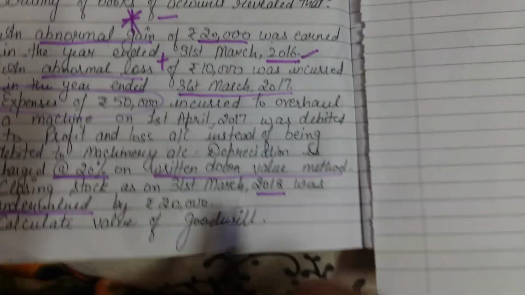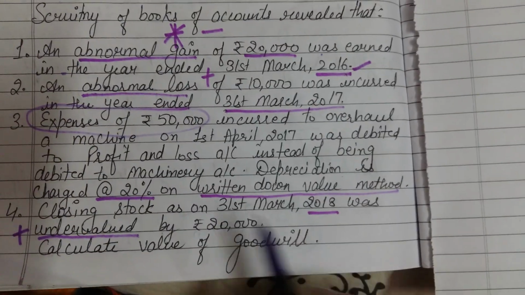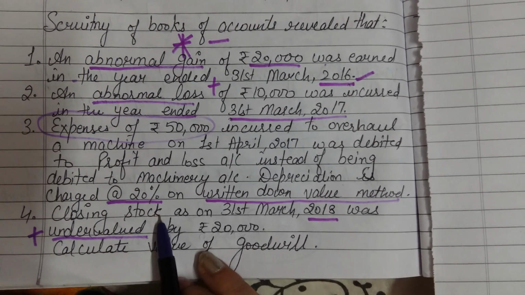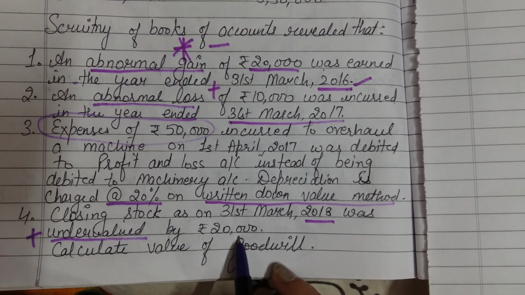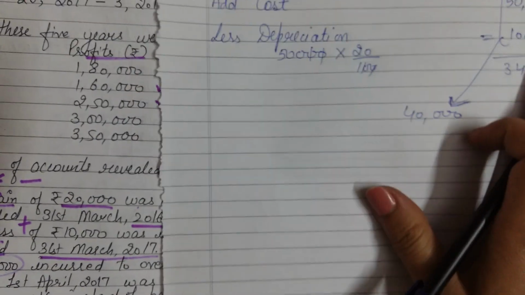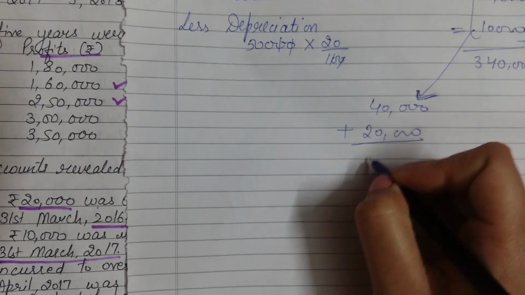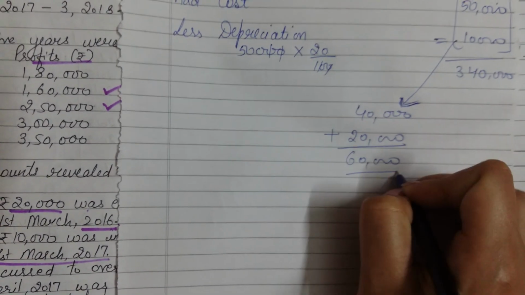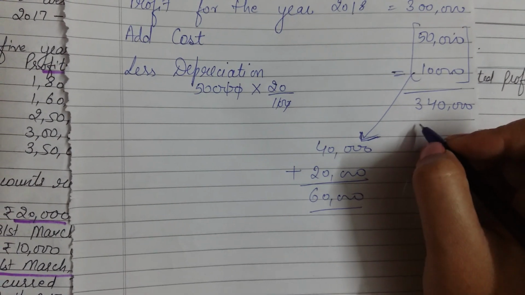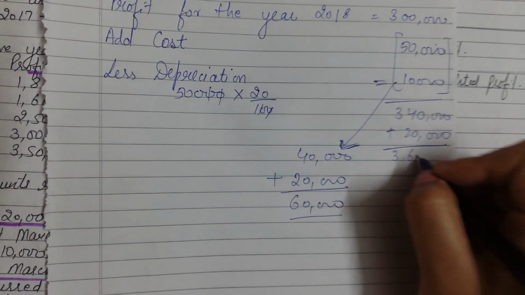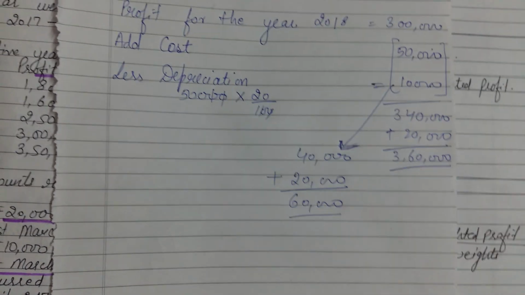But there is another thing at the end of 2018, that was the undervalued value of the closing stock, and you have to add this amount into this value. So if you add here, that means the adjustments become 60,000 and the total of profit becomes 3,60,000.